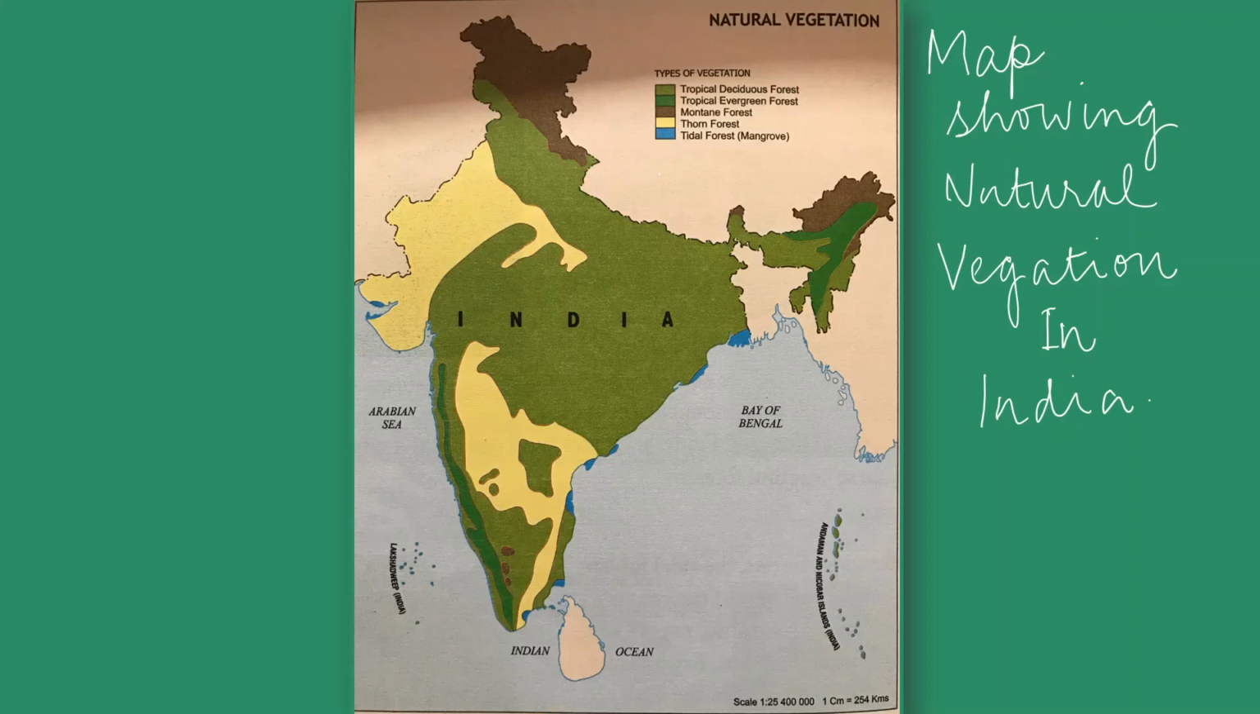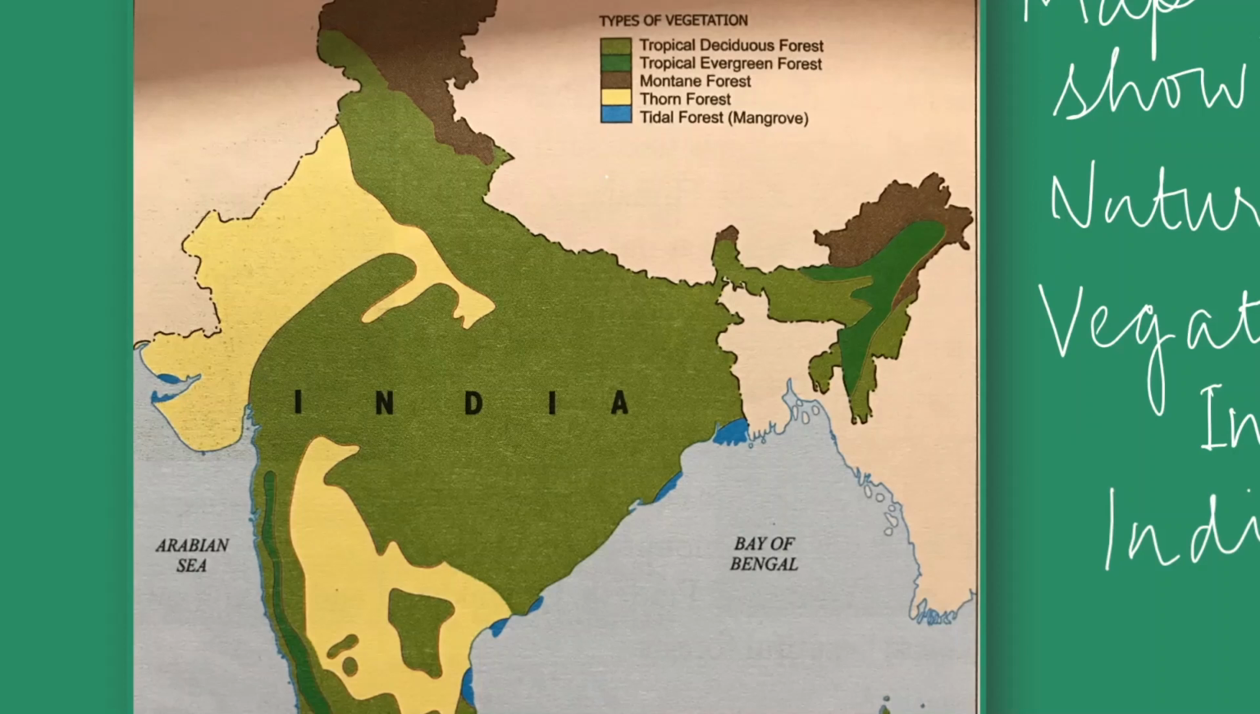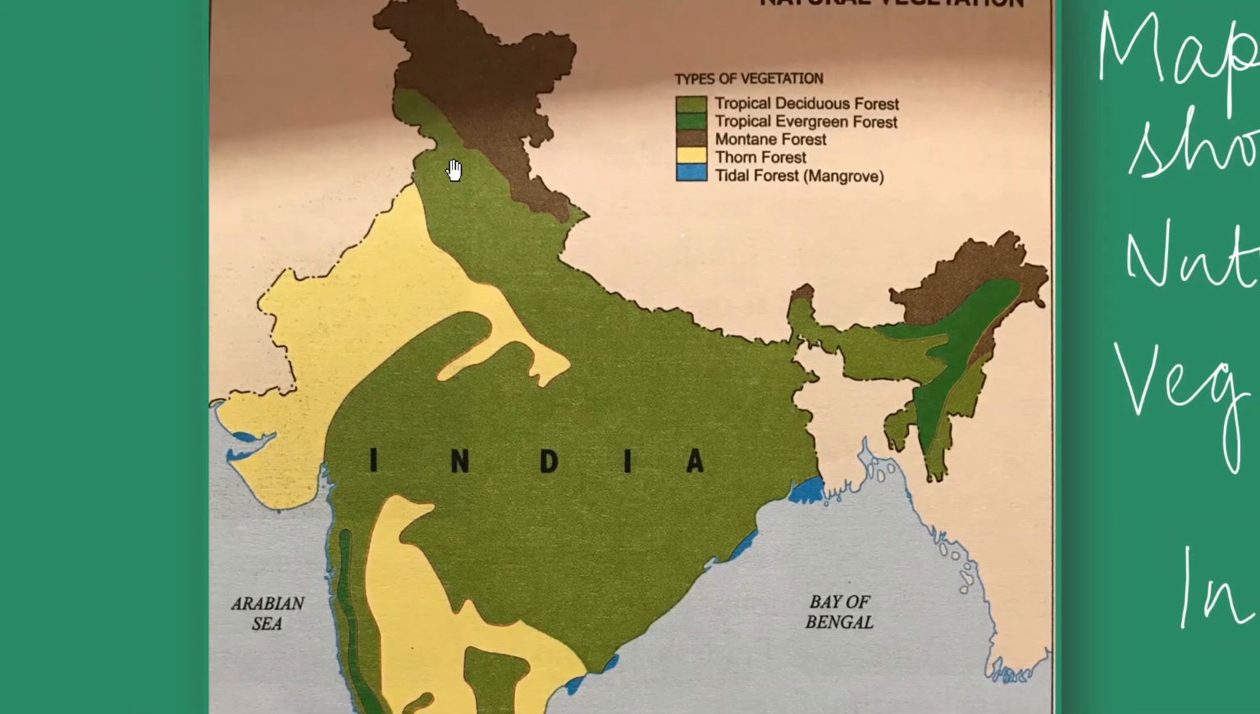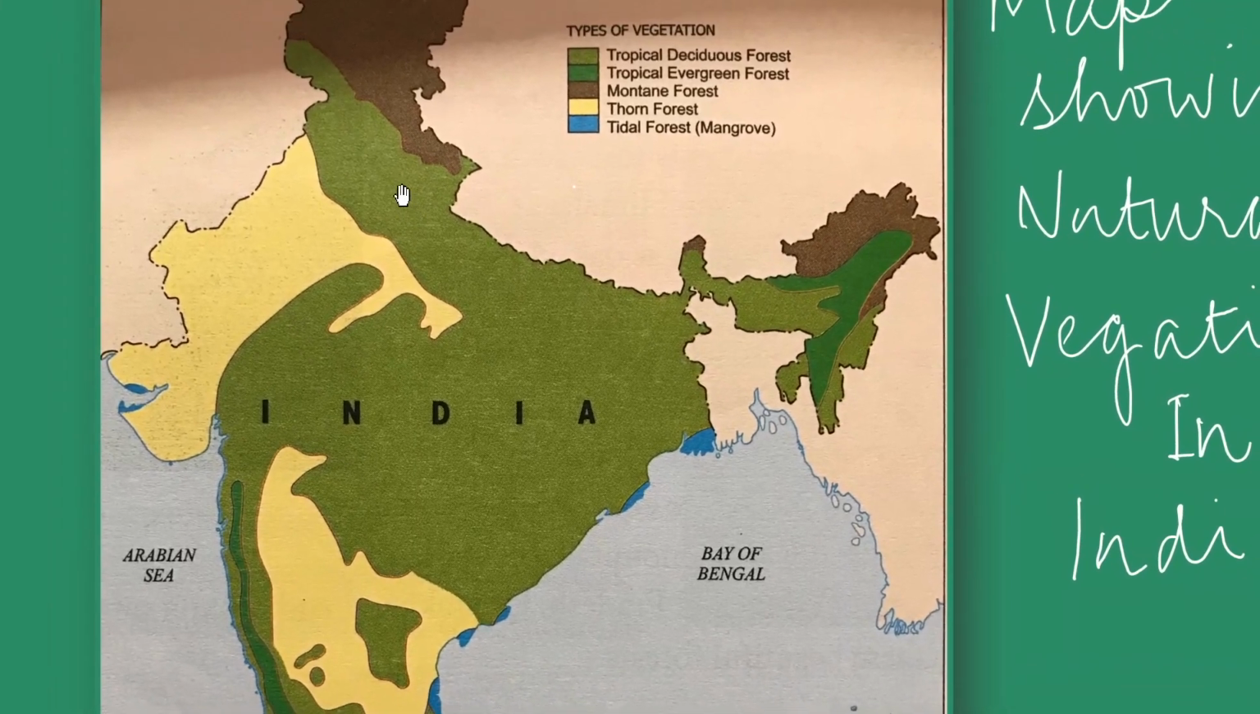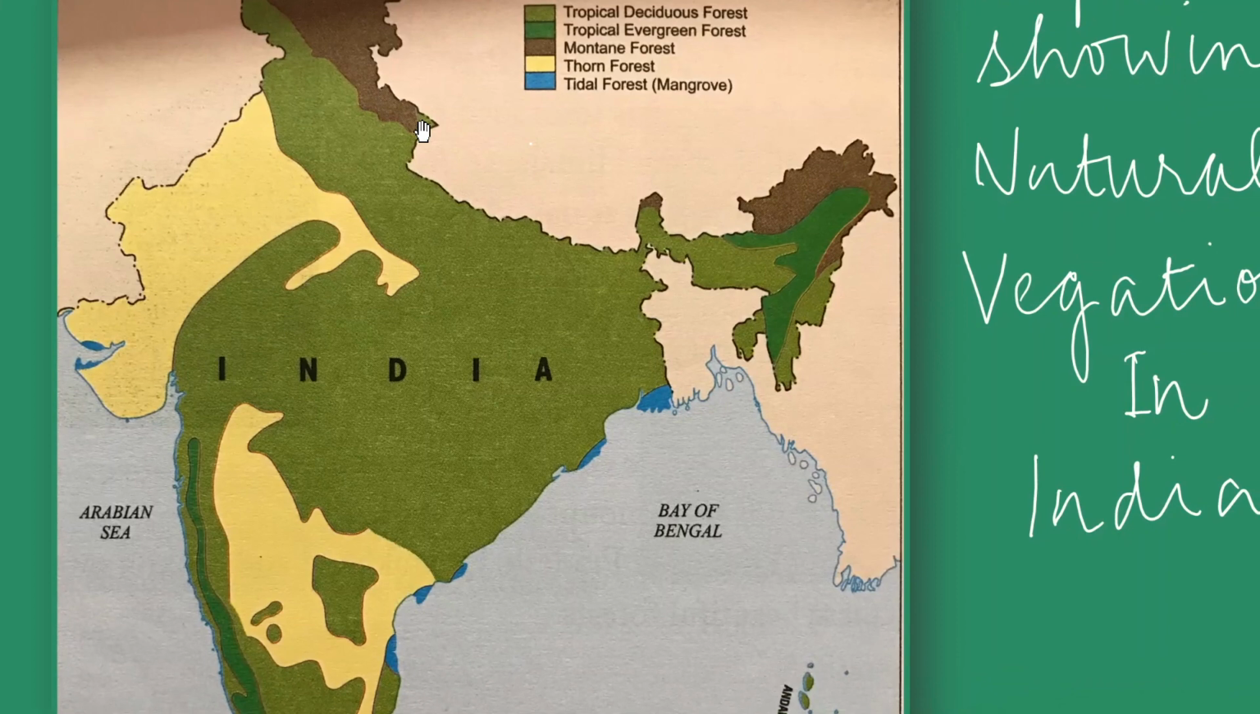Here in the map, you can see the areas according to the natural vegetation. This is the green color, not very dark green, light green, that is called tropical deciduous forest. You can see which area it is covering here, this area. This light green one is a tropical deciduous forest.